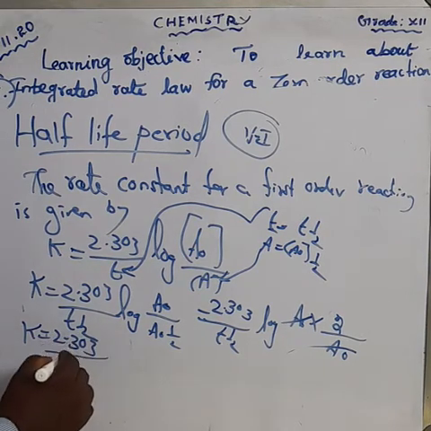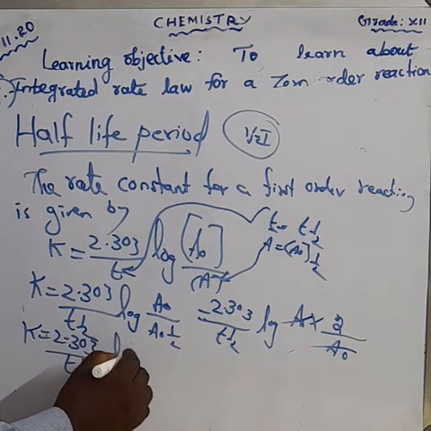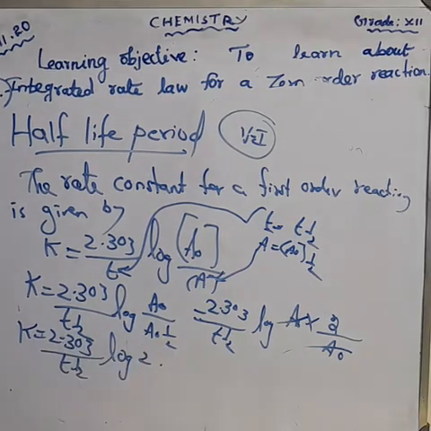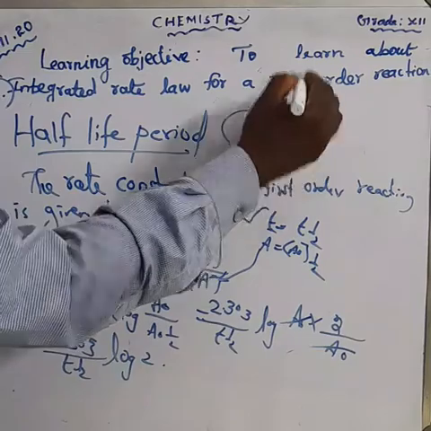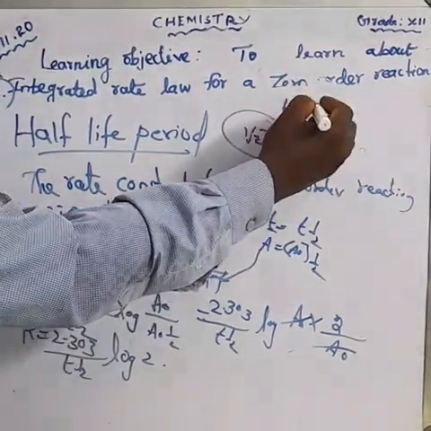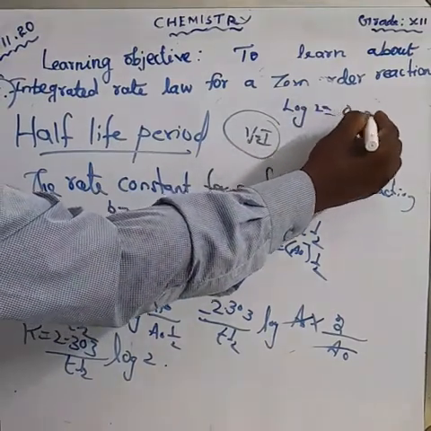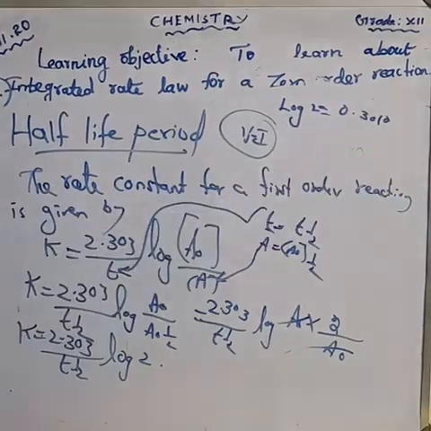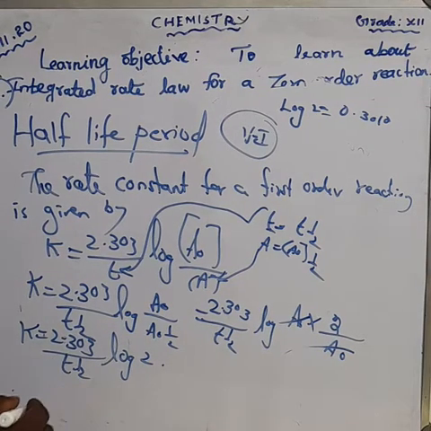2.303 by T half log 2. What is the value of log 2? Log 2 means we can take log 2.0. Log 2 is equal to 0.3010. Okay, 0.3010. So we can substitute this value.